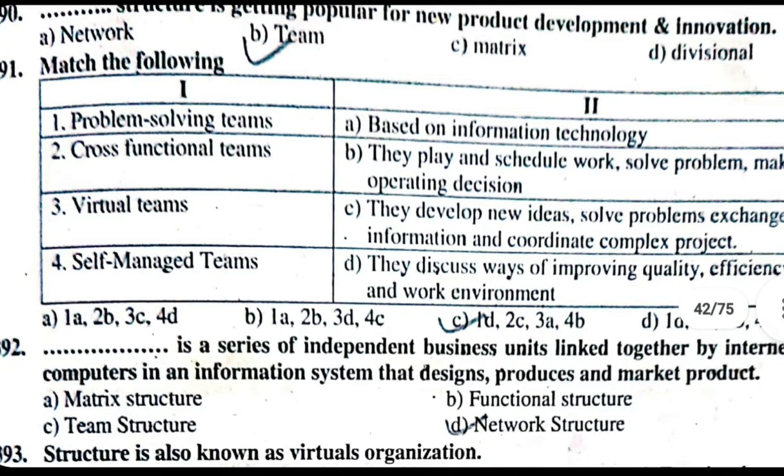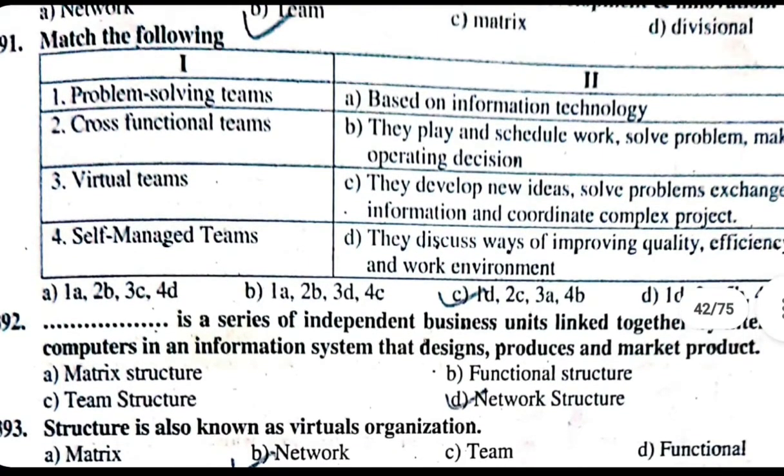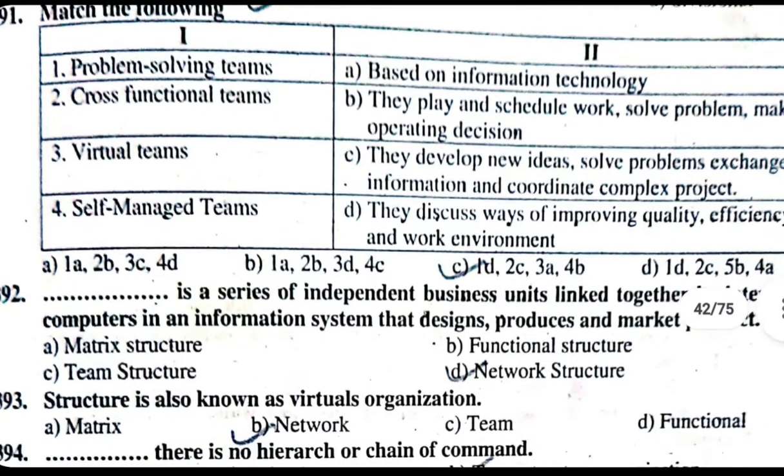Dash dash dash is a series of independent business units linked together by internet and computers in an information system that designs, produces and market product. A. Matrix structure. B. Functional structure. C. Team structure. D. Network structure. The correct answer is D. Network structure. Structure is also known as virtual organization. Correct answer is B. Network.